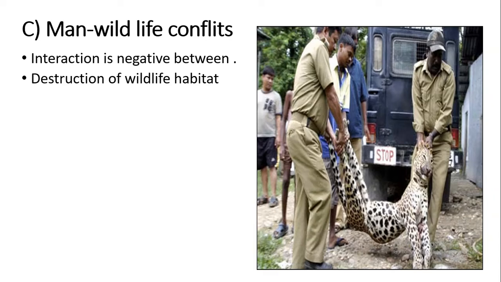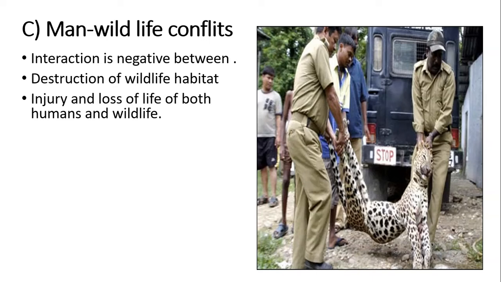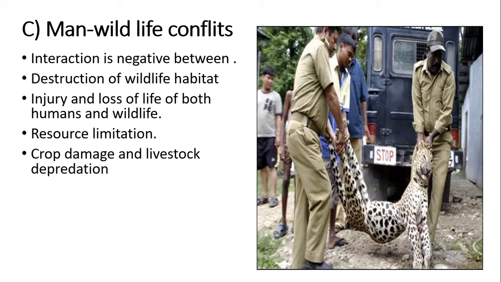They are the ones which are going to enter the cities. Correct. So it is the main reason why man-wildlife conflict is taking place. It causes injury, to humans and also to the animals. So there is great injury and loss of life for humans as well as for wildlife. First of all, due to deforestation and habitat loss, resources are getting limited for the animals. That is why they are entering the cities where people live.